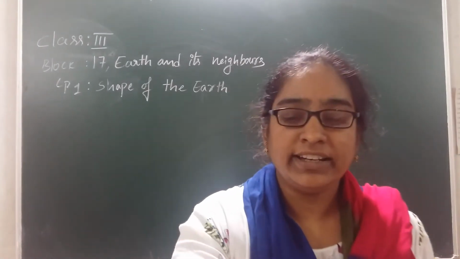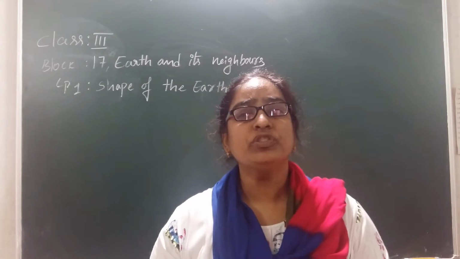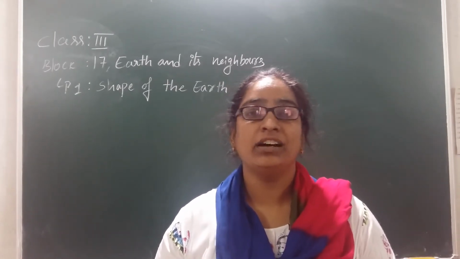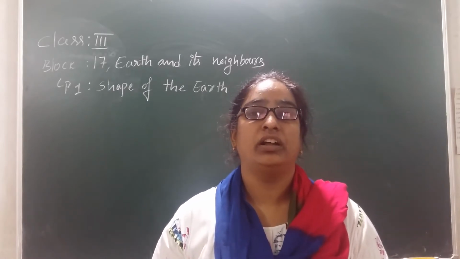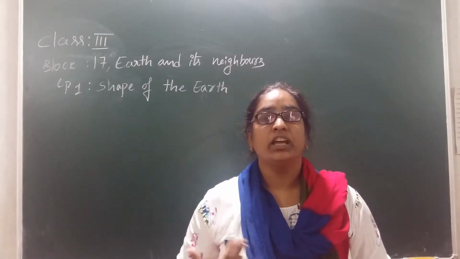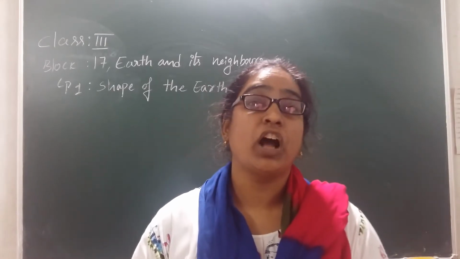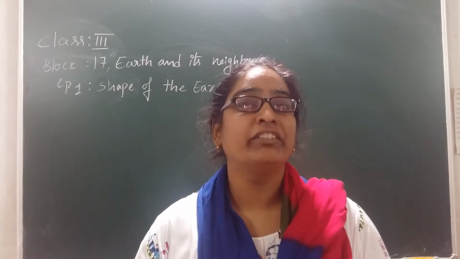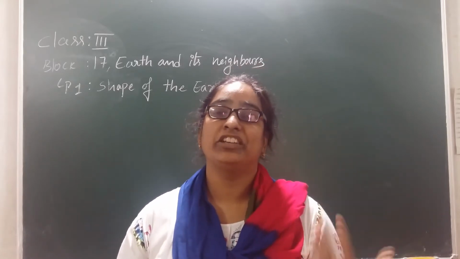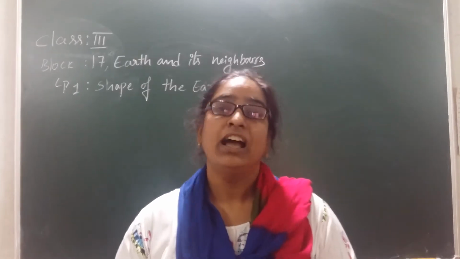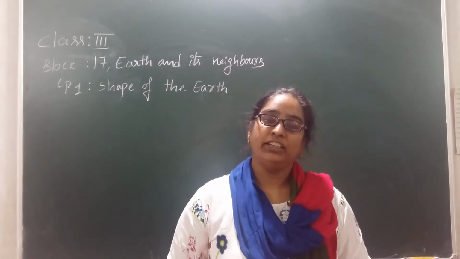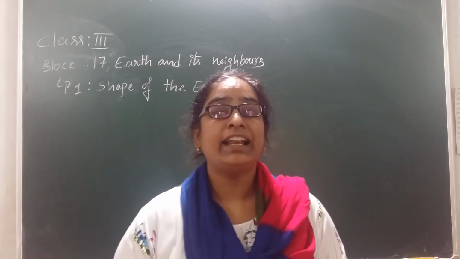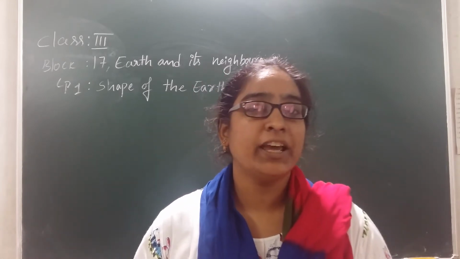So, now children tell me, any one of you, have you seen the earth pictures from anywhere? Or have you seen the earth maybe on a geographical channel or in any magazines, books or newspapers? Have you ever observed how the earth looks like? Yes, it looks like a blue and green color, and many astronauts have taken many pictures of our earth. I think you all might have seen a lot of pictures of our earth. So can anyone tell exactly how it looks like, in which shape?